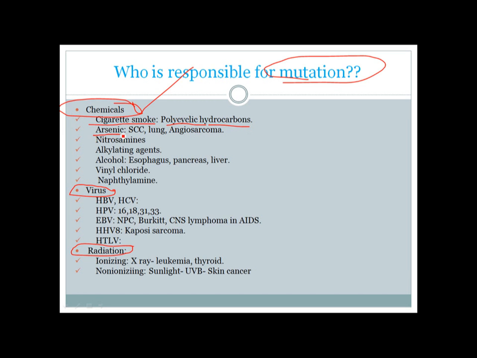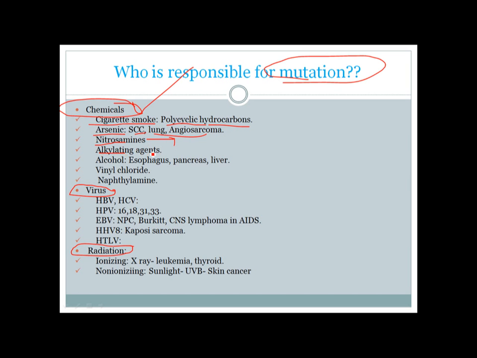Arsenic is also a chemical carcinogen which can cause skin cancer, lung cancer and vascular cancer like angiosarcoma. Nitrosamines are chemical substances found in fishes, such as salted fishes eaten by Japanese as sushi. Those can lead to stomach cancer.